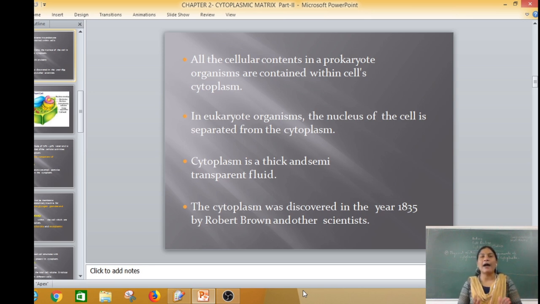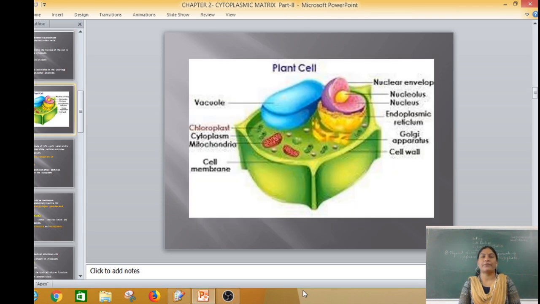Cytoplasm is a thick, semi-transparent, colorless fluid, and we know that a large content of water is present in the cytoplasm. Approximately 70% water is present in a cytoplasm. It is very transparent and colorless. The cytoplasm was discovered in the year 1835 by Robert Brown and another scientist.